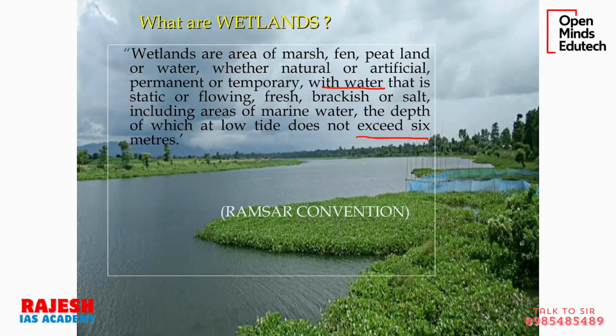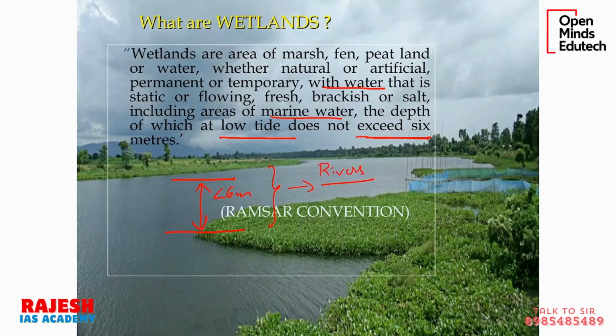The difference is that the depth of the wetland at low tide, and it can be marine water also, that means coastal areas, does not exceed 6 meters. If this is the surface and this is the bottom, the depth should be less than 6 meters. If it is more than 6 meters, we will call it something else, like a river.